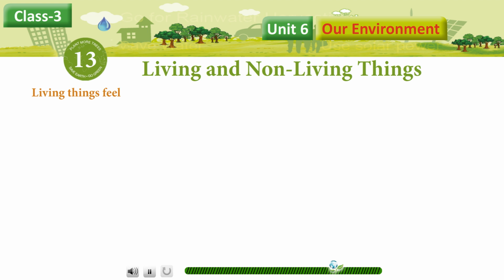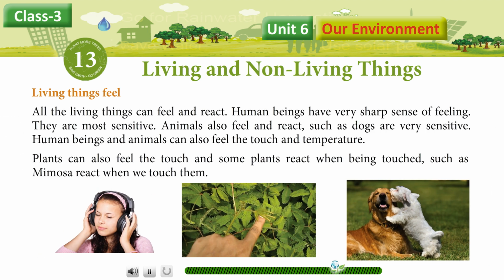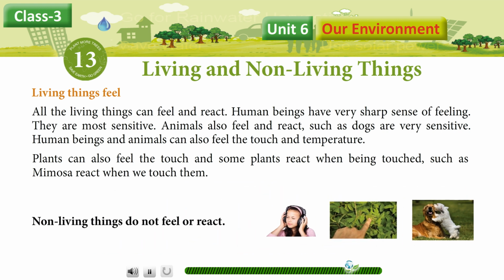Living things feel. All living things can feel and react. Human beings have a very sharp sense of feeling. They are most sensitive. Animals also feel and react, such as dogs are very sensitive. Human beings and animals can also feel touch and temperature. Plants can also feel touch, and some plants react when touched, such as mimosa reacts when we touch them. Non-living things do not feel or react.